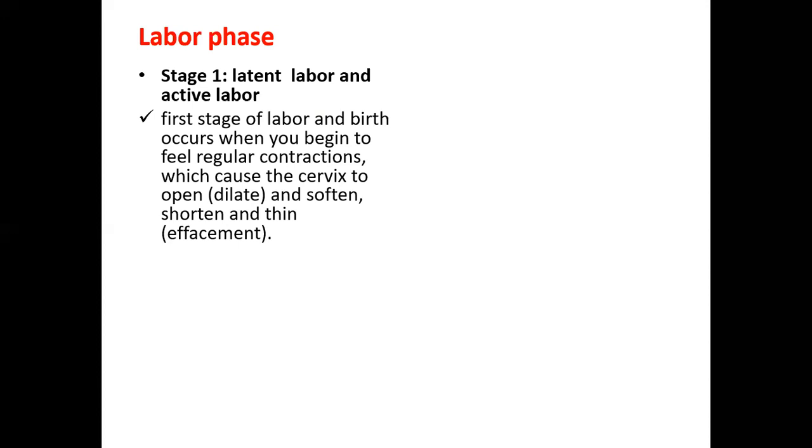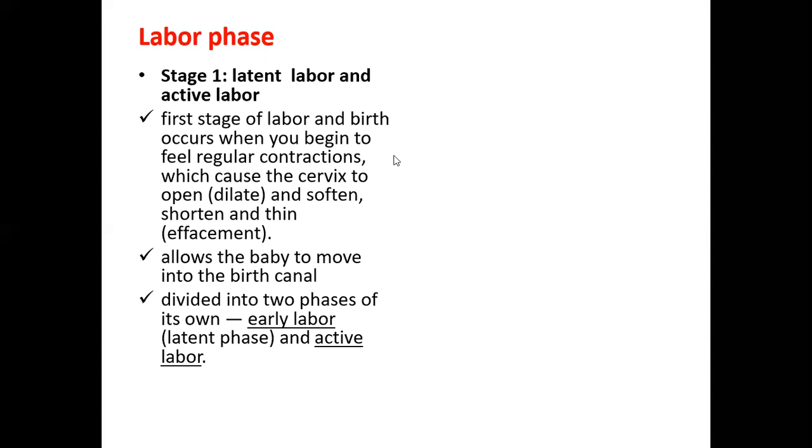So in the first phase, the cervix tends to slowly open up and become more and more soft. That means your body is now preparing for the delivery, and you start to feel the contractions. It allows the baby to move into the birth canal. So these contractions and the opening of the cervix help the baby to move into the birth canal. And basically this is divided into two phases. One is the early labor phase, which is also termed the latent phase, and the next phase is the active labor phase.